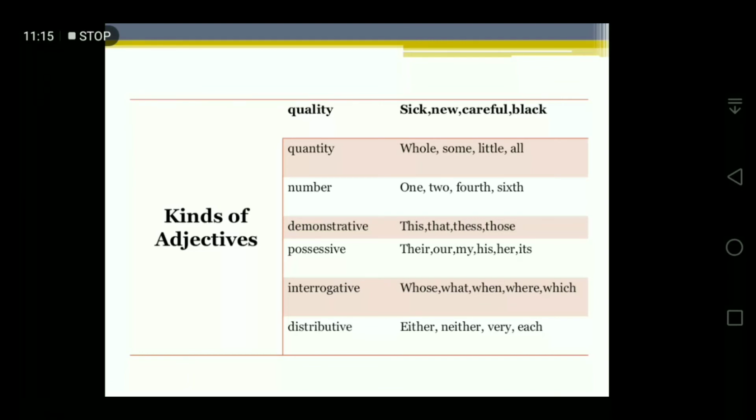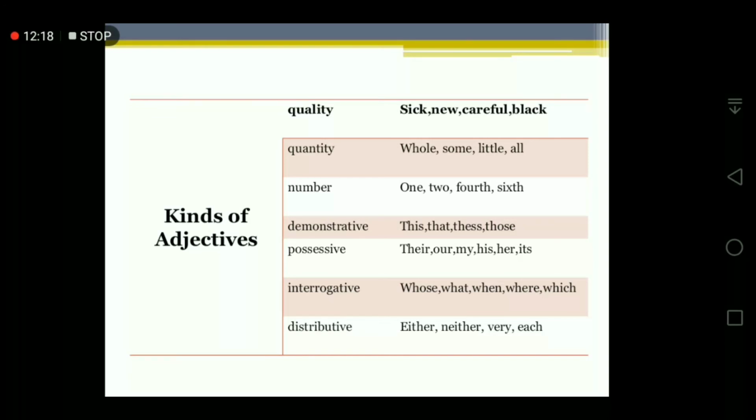So here I have a small chart for you about the kinds of adjectives and words. Quality, for example: sick, new, careful, black. These are examples of quality. Quantity: whole, some, little, all. Then number: one, two, three, fourth, sixth, fifth. All these numbers. Demonstrative: this, that, these, those.